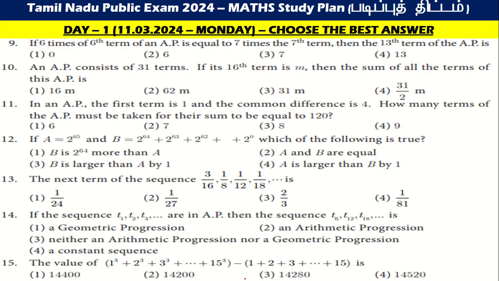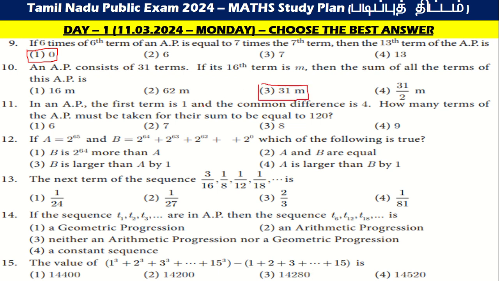If 6 times the 6th term of an AP is equal to 7 times the 7th term, then the 13th term of the AP is, option A is the correct answer. If an AP consists of 31 terms, if its 16th term is m, then the sum of all terms of the AP is, that is C, 31m.